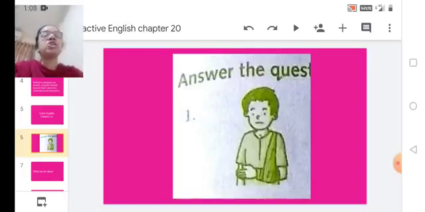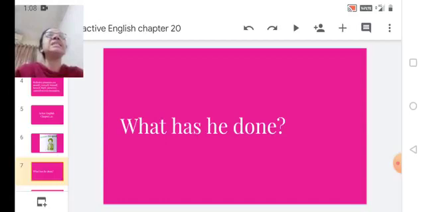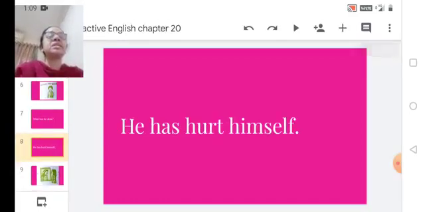So look at this picture. Now what has he done? Now let us find how we can write this answer. He has hurt himself. Here we are making use of the reflexive pronoun. He is a pronoun. He has hurt himself.